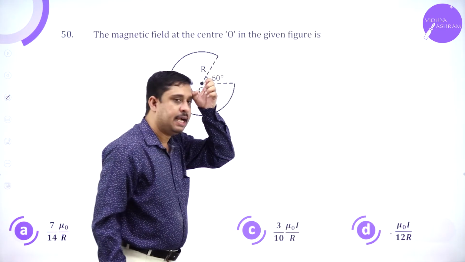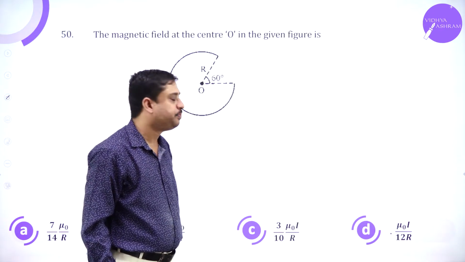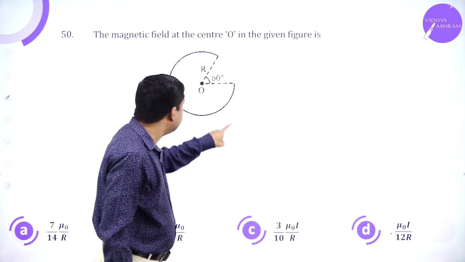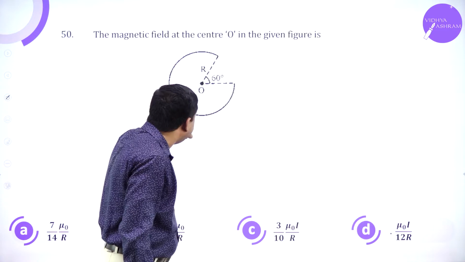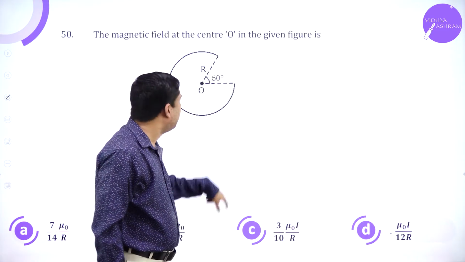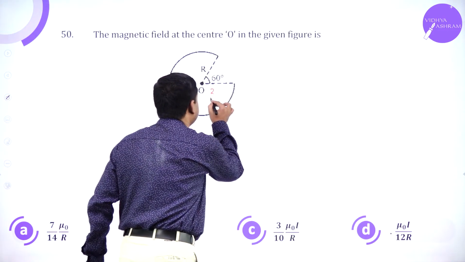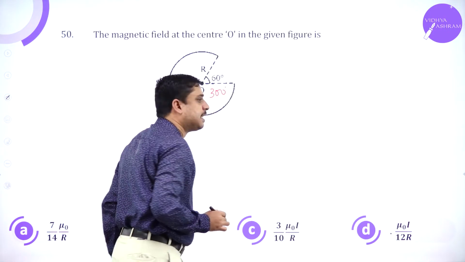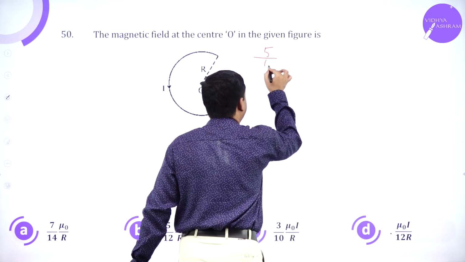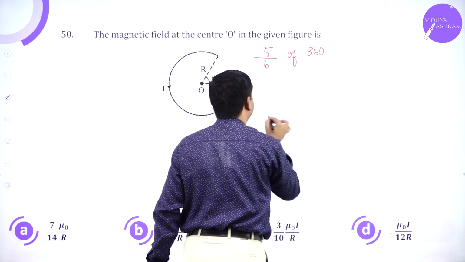Magnetic field at the center O has to be calculated. If you observe the diagram at the center, it is not completely 360 degrees. Please observe, it is not completely 360 degrees. This is only 300 degrees, which can be written as 5 by 6 of 360.